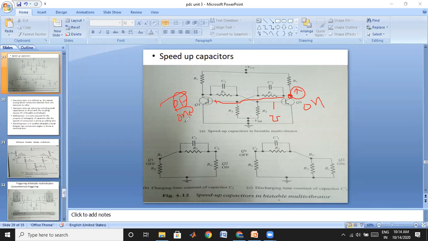We have already seen this in switching characteristics. Turn on time is nothing but the sum of delay time plus rise time.